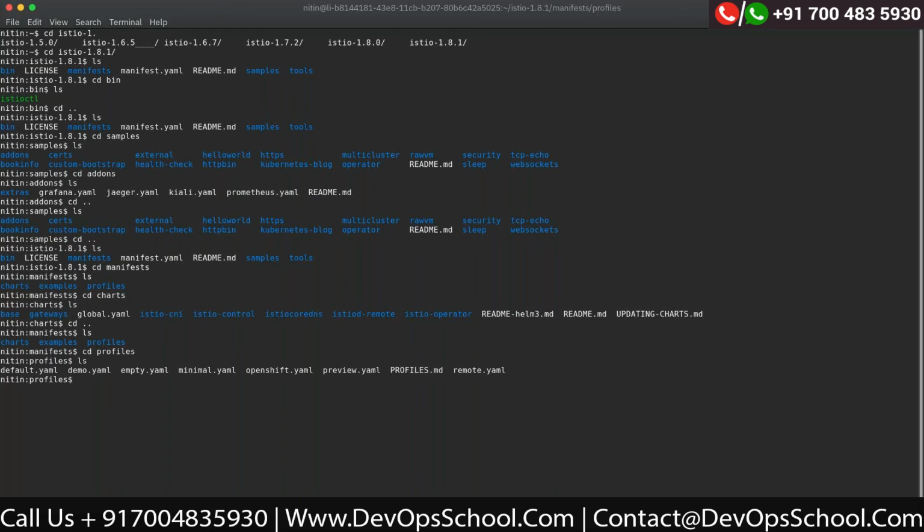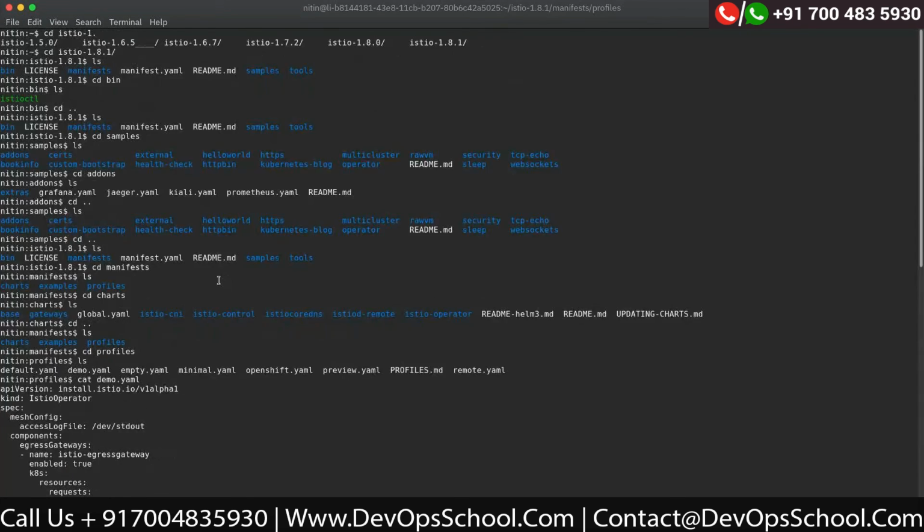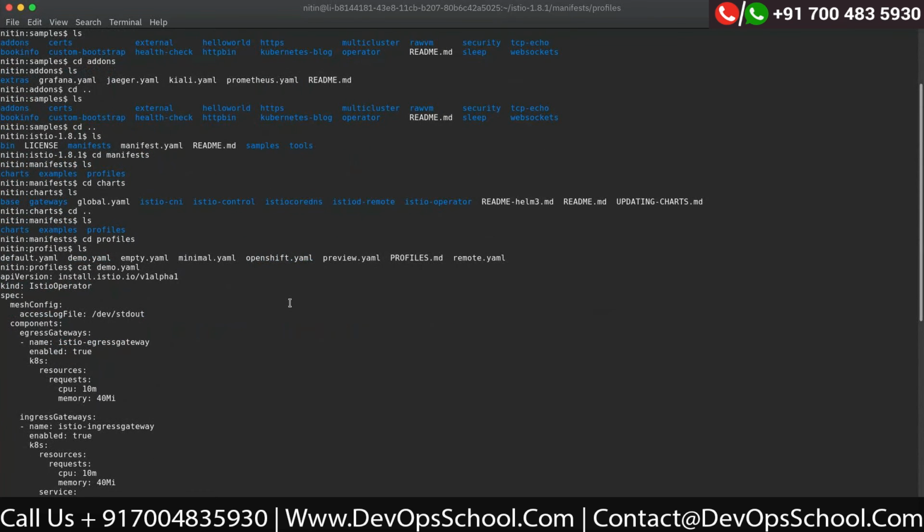Here you have different profiles. Let me open the demo profile, which we are going to use. Demo.yaml. This is how the installation file will look. The good thing is that whether you use Helm charts or Istioctl, the installation will be almost the same. There is not much difference between the methods.